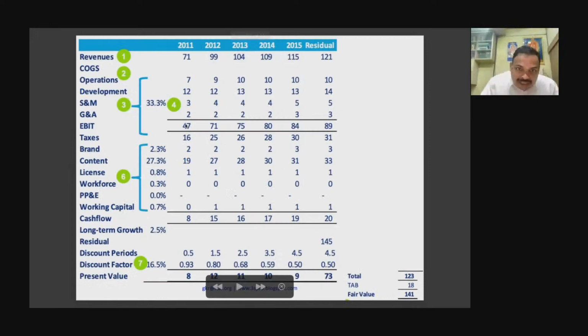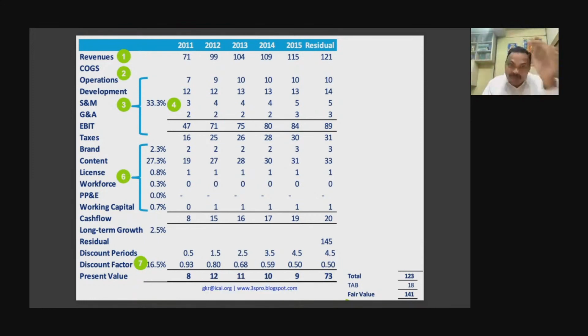So, maybe this is 47 crores. Out of this 47 crores, who contributes what? Brand contributes 2 crores. License contributes 1 crore. Content contributes 19 crores. You have to calculate that, and that is based on your past experience. And once you knock off these, the remaining 8 crores, who contributes?